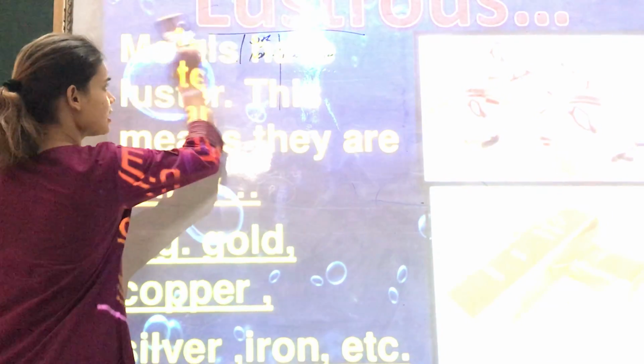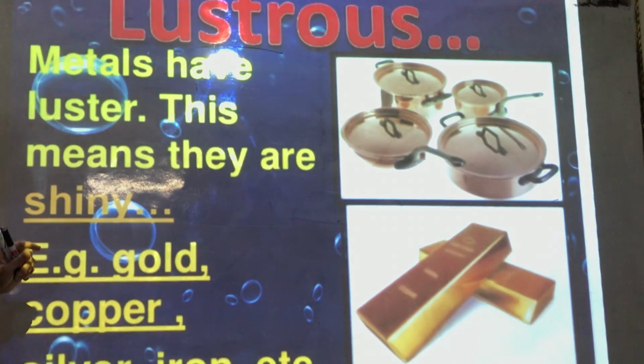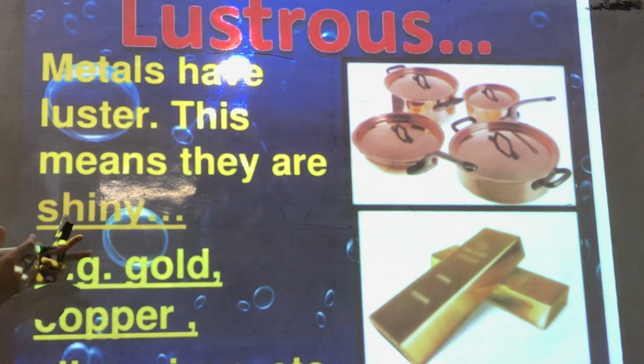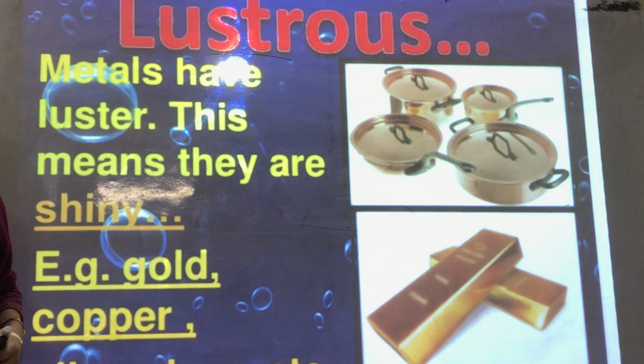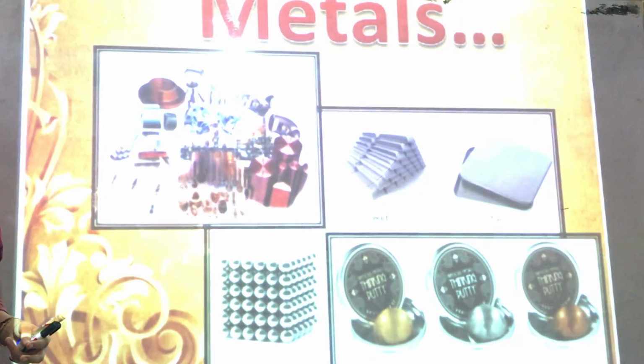So that is another property of metals, that they are lustrous. Metals have this shine. That is why they are lustrous in nature. Whereas non-metals are not lustrous.